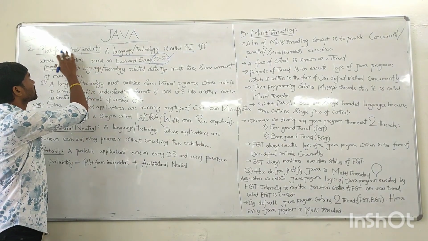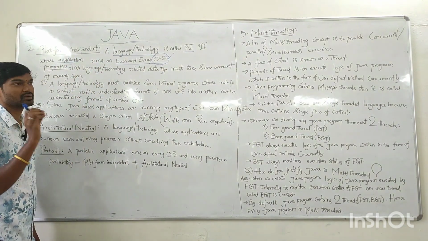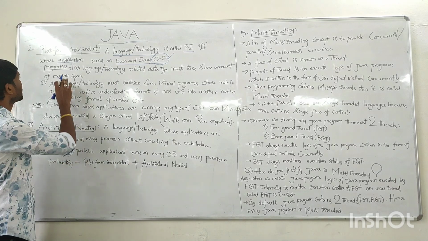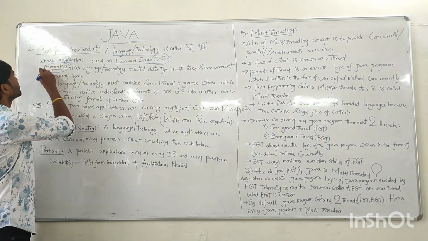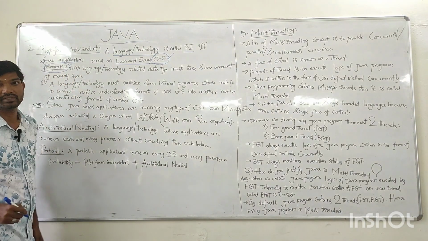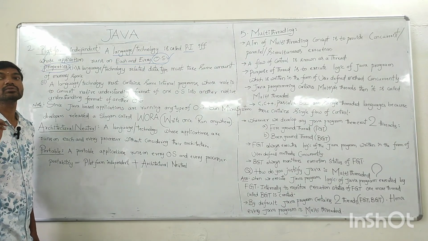So the definition of platform independent is like that. Every application should be run on any OS. And what are the properties? A language or technology said to be platform independent means it should satisfy two properties.